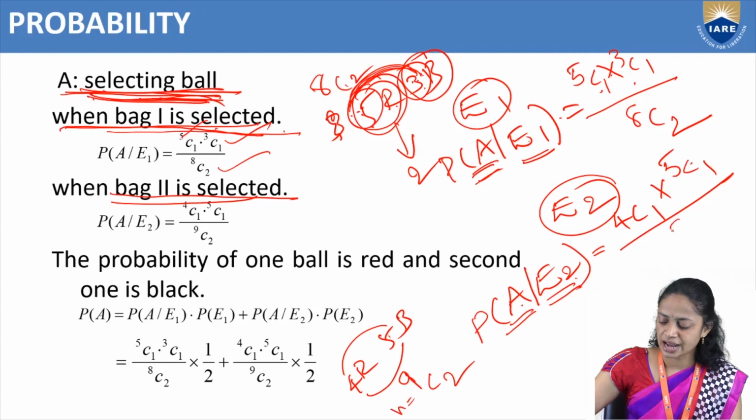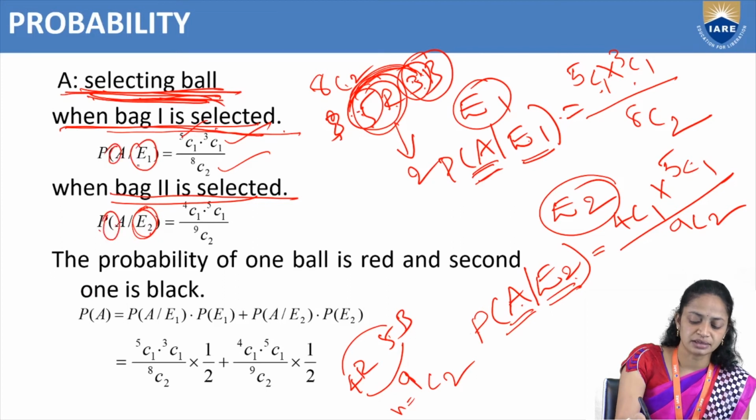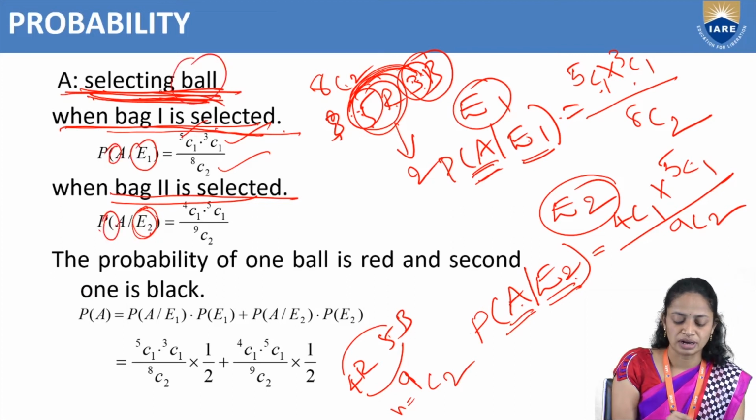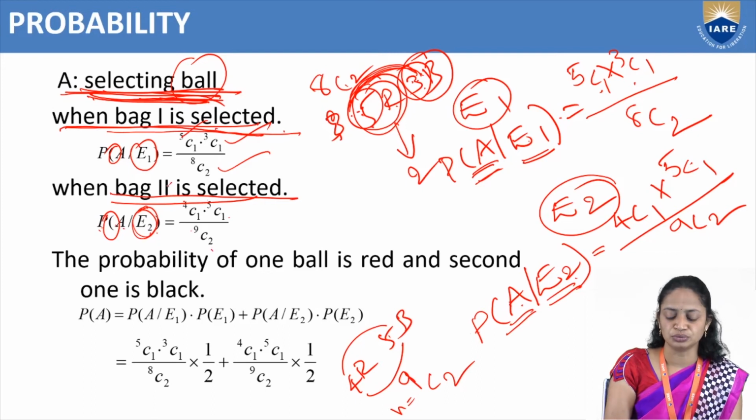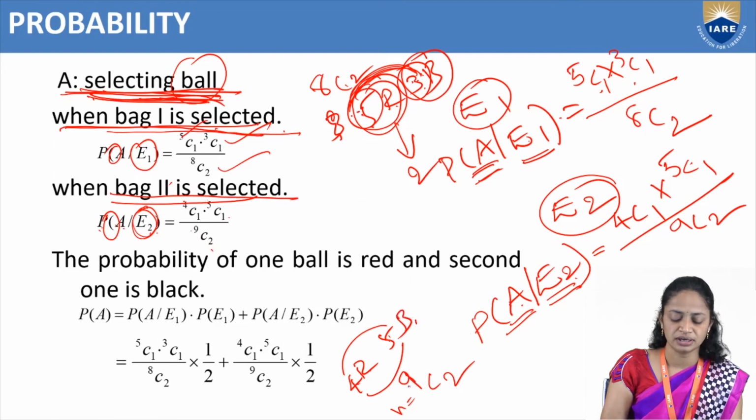So P of A divides E2 equal to 4C1 into 5C1 divided by 9C2, because here we have selected balls from bag 2. In bag 2 we have 4 red and 5 black balls, total 9 balls.